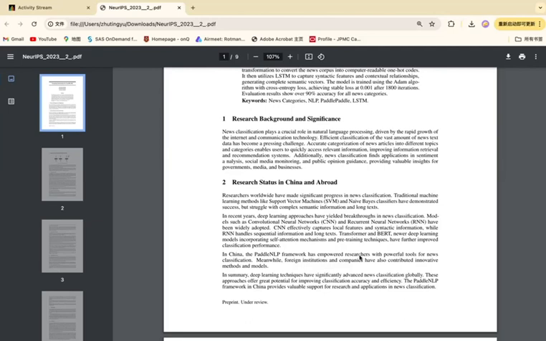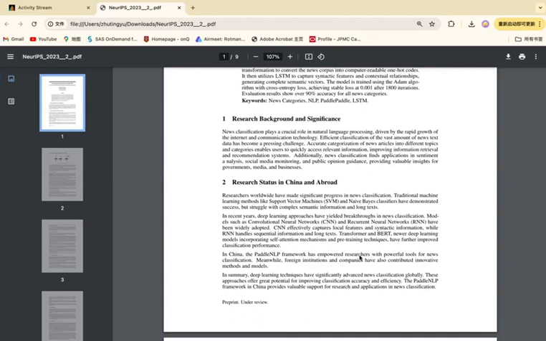In recent years, deep learning approaches have yielded breakthroughs in news classification. Models such as CNN and RNN have been widely adopted, in which CNN effectively captures local features and syntactic information, while RNN handles sequential information and long text.